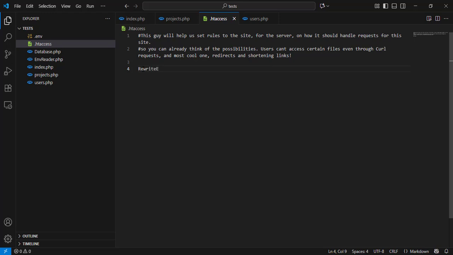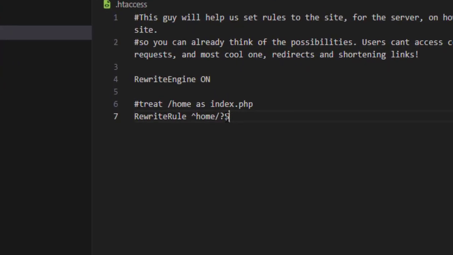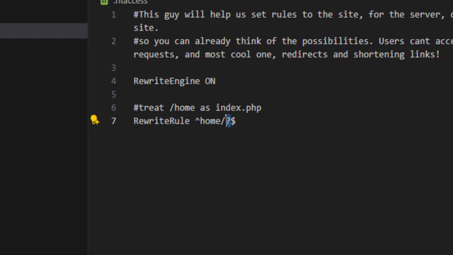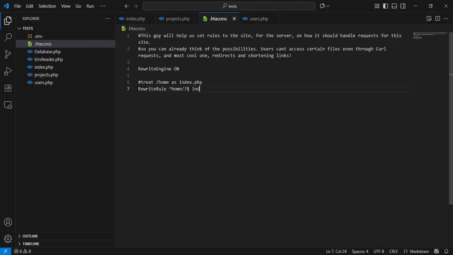So let's start with the rewrite engine by turning it on. Then I'll add a comment so you can follow what I'm doing. Next, we'll create a rule using the RewriteRule command. For example, ^home/?$. The question mark after the slash means the link can optionally have a slash at the end, and it will still match. This rule will then point us to the real link, index.php, which is what we're actually hiding.